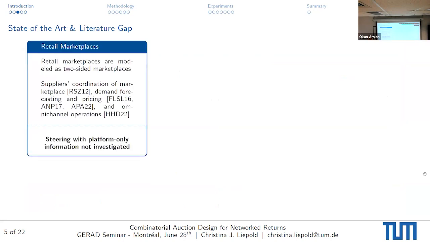In order to do so, we first looked at the state of the art and the literature gap. So basically, our work relates to 3 streams of literature. The first one is literature on retail marketplaces, which are mostly modeled as 2-sided marketplaces. So there's different approaches to that. Most of the time, the focus is on the suppliers. So how do they work well in the marketplace? How can they make sure that their operations work in an omni-channel setting? Overall, steering with platform-only information has not been investigated for marketplaces.